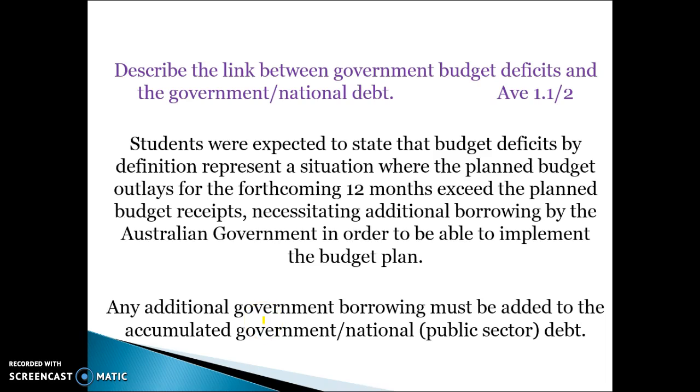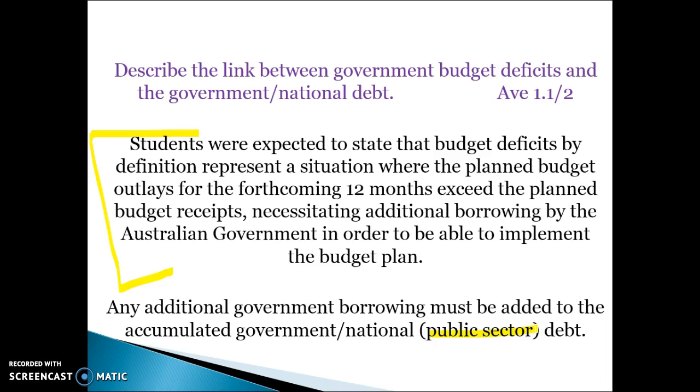Thank you. We'll look at just a couple of questions here. Explain the link between government budget deficits and government national debt. You need to articulate this clearly, which means that budget deficits by definition mean that budget outlays exceed budget receipts for the next 12 months, which means the government needs to borrow money, which they generally do by issuing securities or bonds. This will then lead to increased public sector debt.